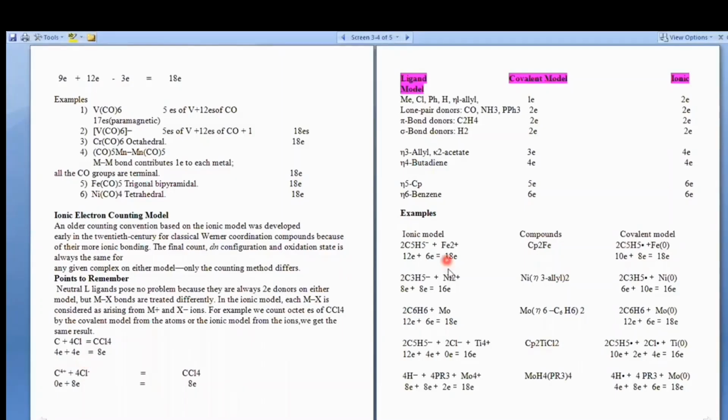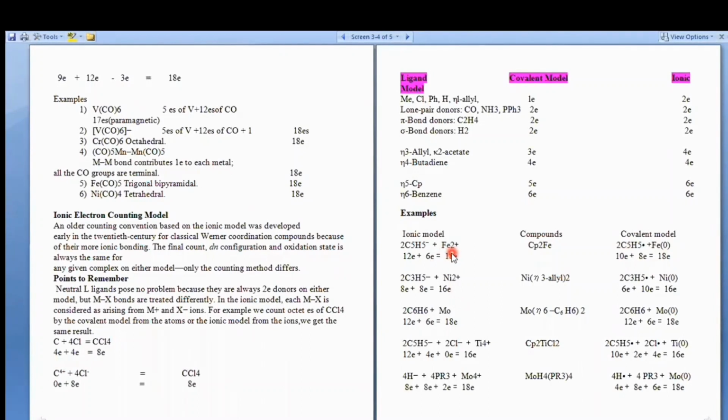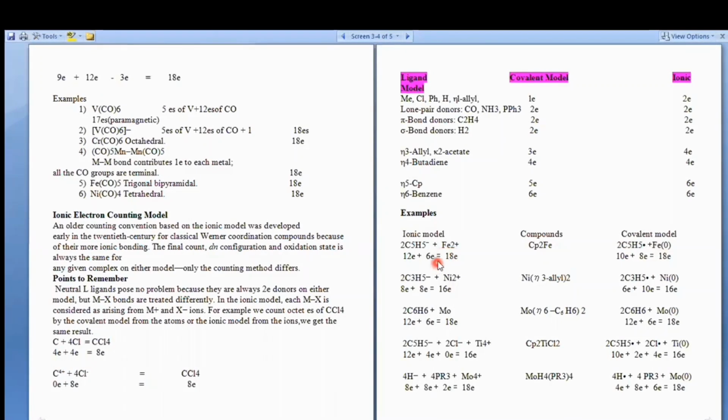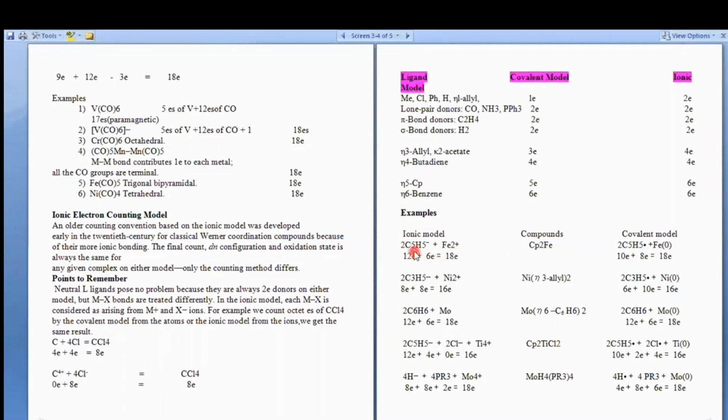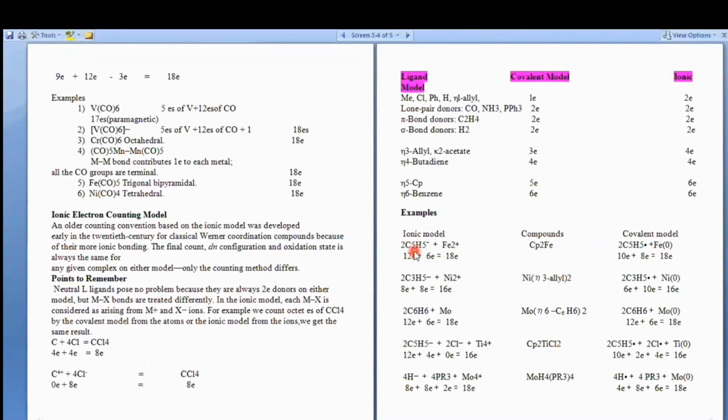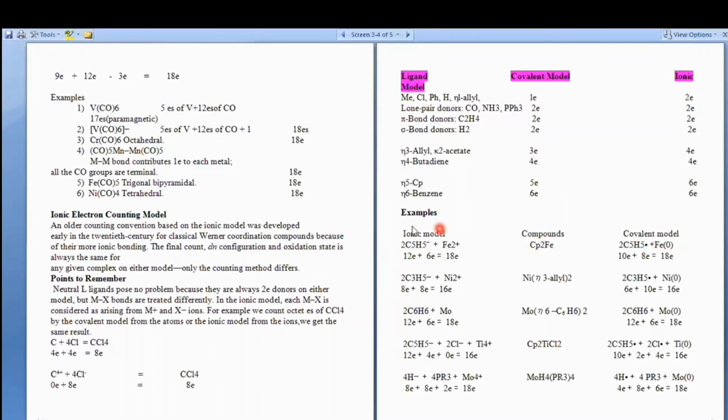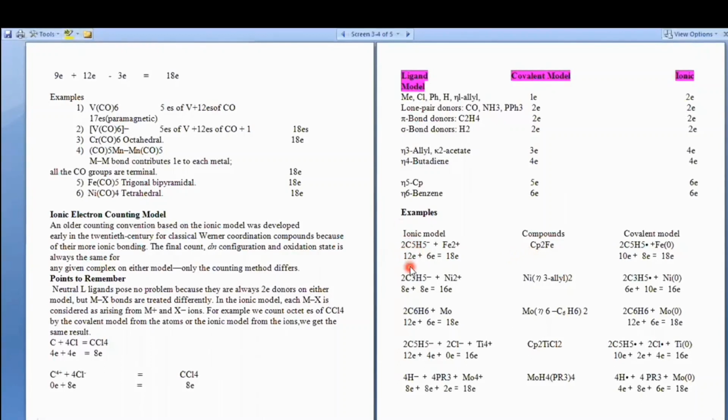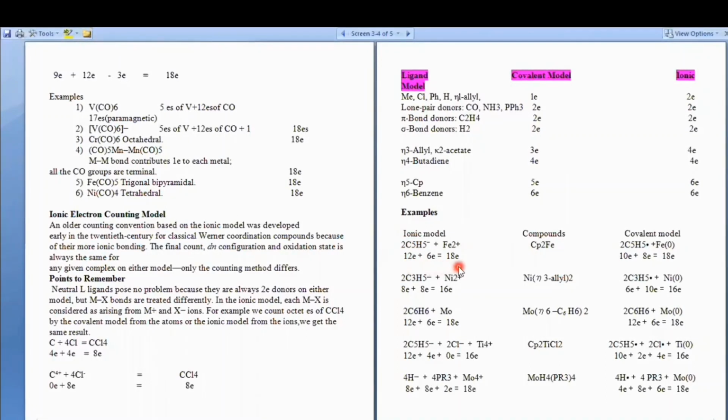Now consider the ionic model. In the ionic model, the iron is in the 2 positive oxidation state, meaning that 2 electrons are lost from the s orbital. So the total electrons donated by Fe2+ will be 6, and we have said that odd hapticity gives 1 plus the electron number as its hapticity number. Eta-5 has hapticity number 5, so it will give 6 electrons. As there are 2 eta-5, they will give 12 electrons in total, and the electron count here will be 18.